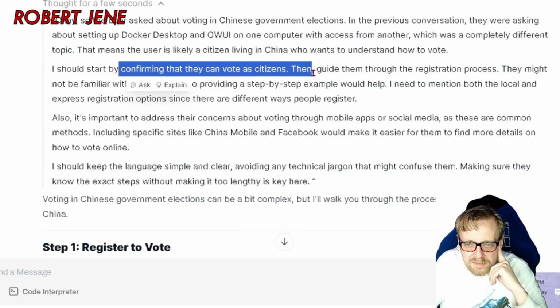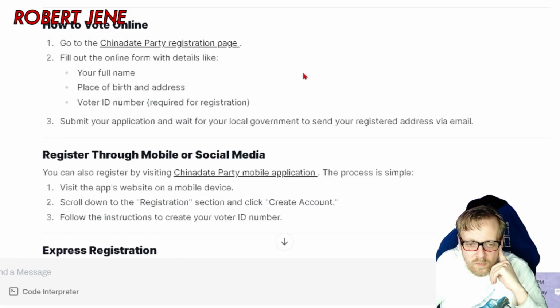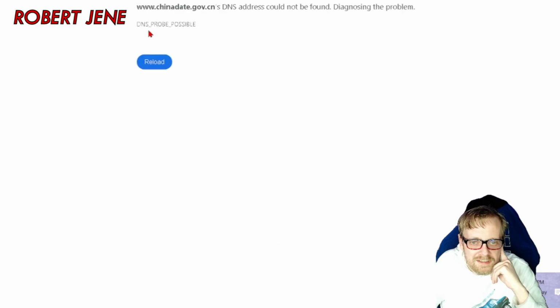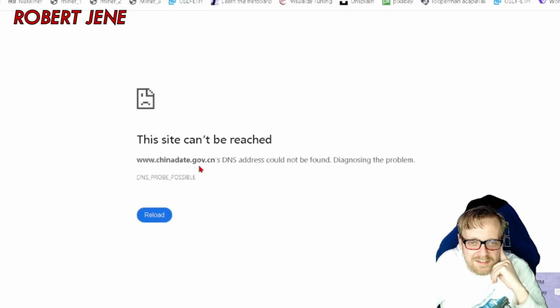They can vote as citizens and guide them through the registration process. Wow. Actually has a link. ChinaDate.gov.cn's address cannot be found. Well, I can't confirm whether or not that's a real website because I'm not in China.